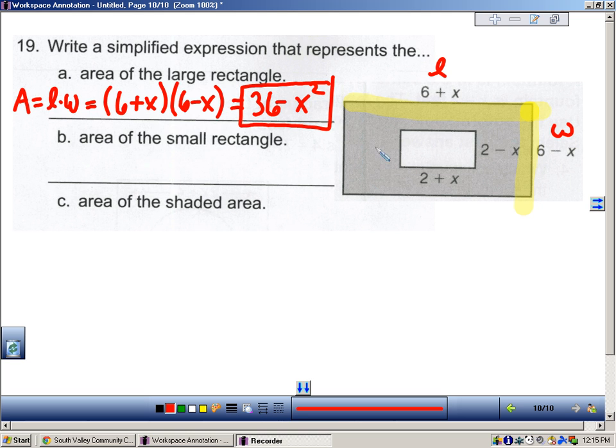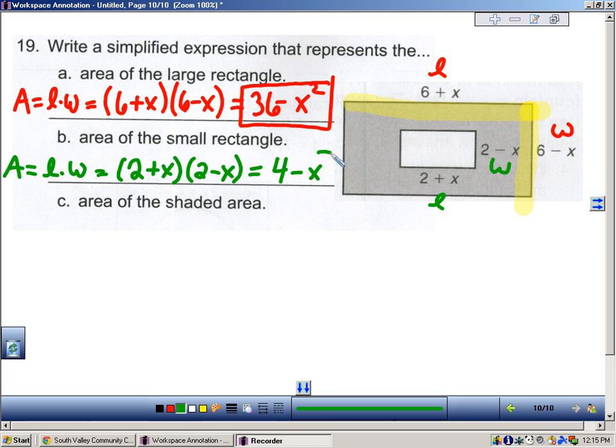All right, let's look at our small rectangle. Same idea. Use green as color. Keep things clear. So you've got length of the small rectangle. And area equals length times width. So that would be, and so my sum and difference pattern, first term squared is 4. The last term squared is x squared, so it's minus x squared. And very nice.